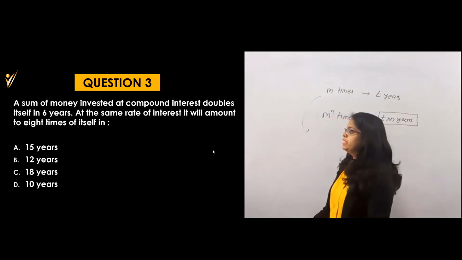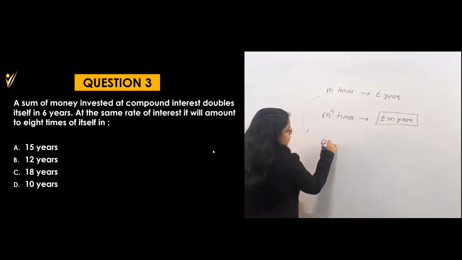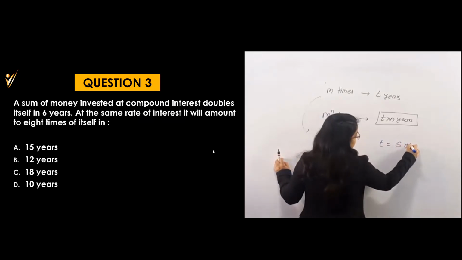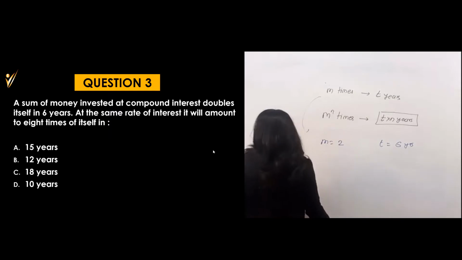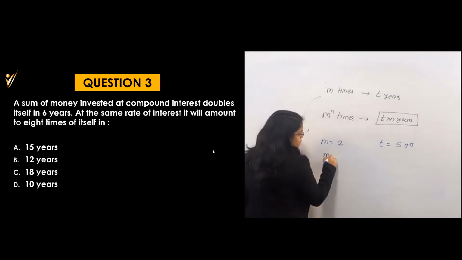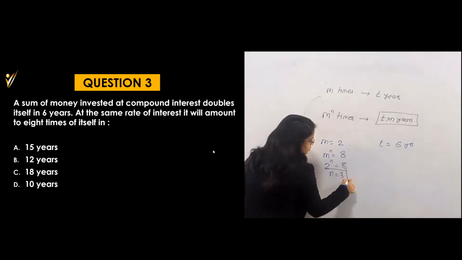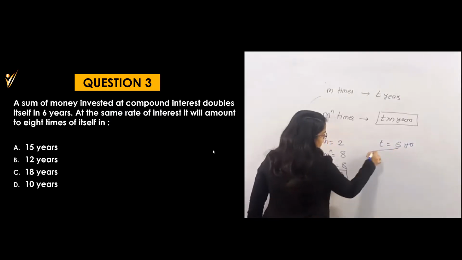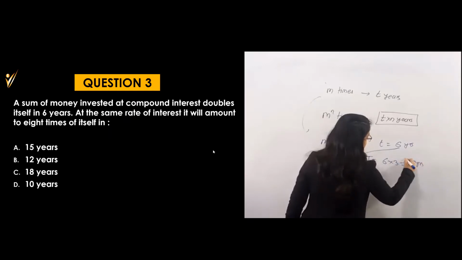A sum of money invested at CI doubles itself in 6 years. Doubles itself means M is 2, T is 6 years. At the same rate of interest, when will it amount to 8 times of itself? Means M raised to n is 8. So 2 raised to n is 8, which means n is equal to 3, because 2's cube is 8. So what will be the time? T into n, that is 6 into 3, which is equal to 18 years.